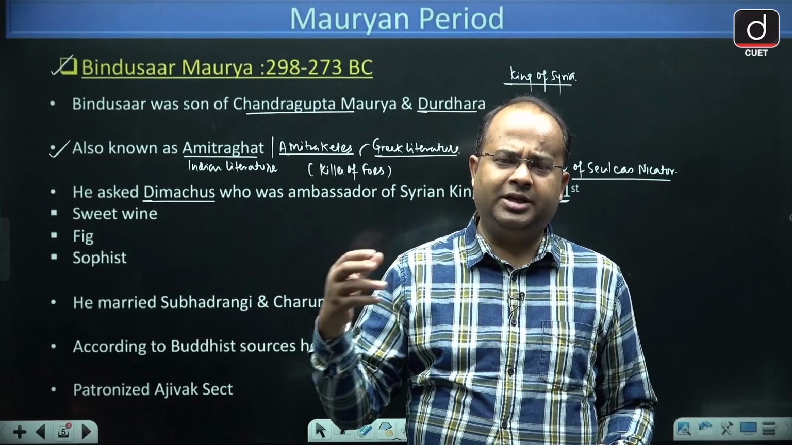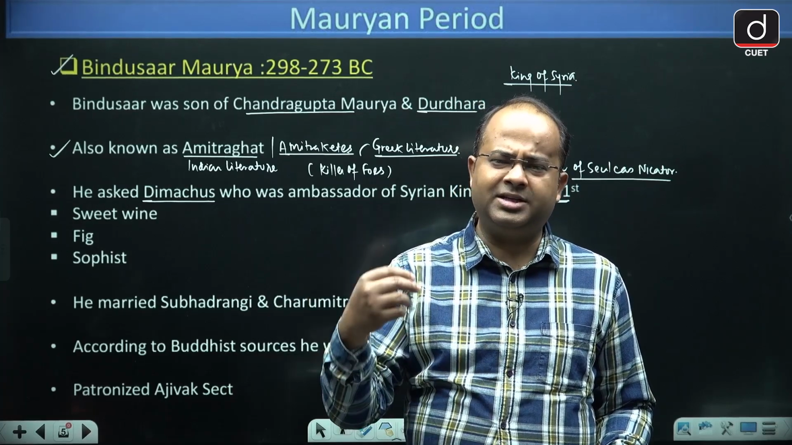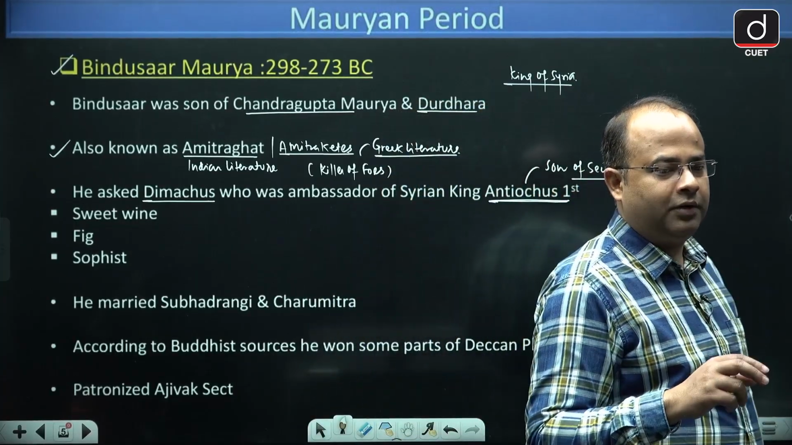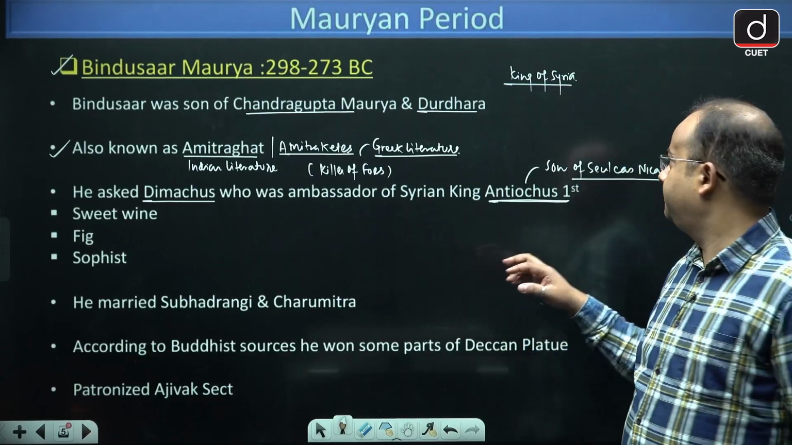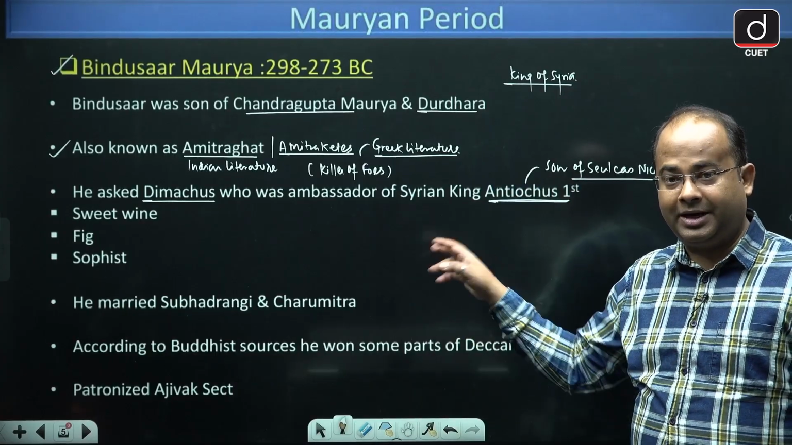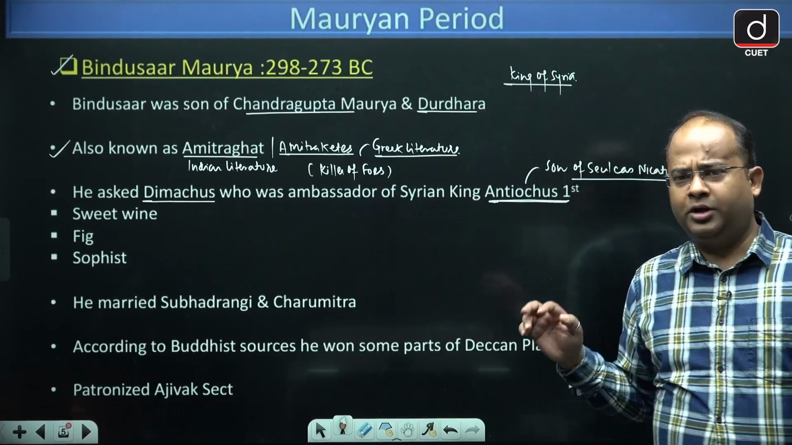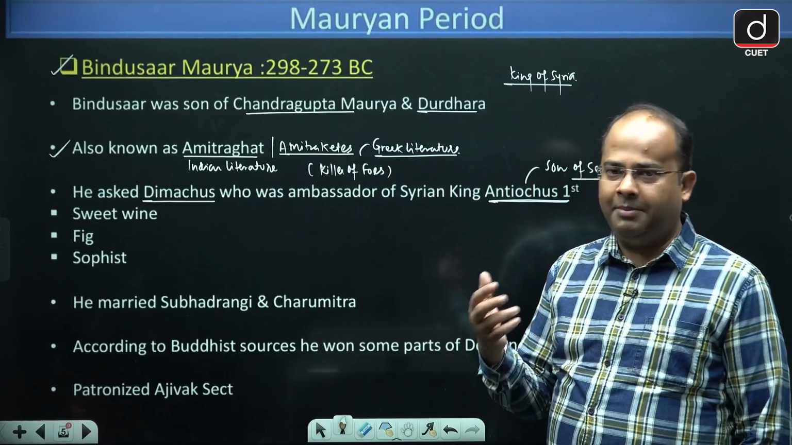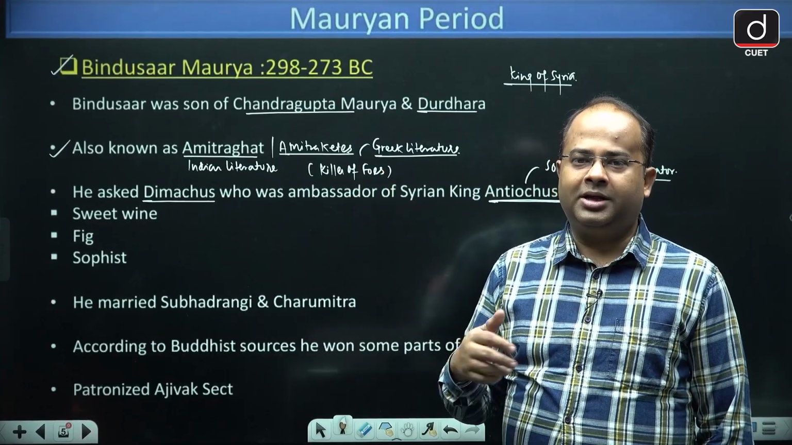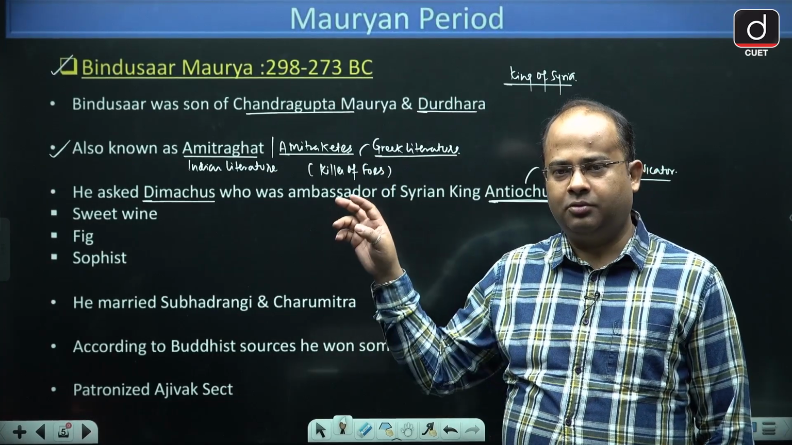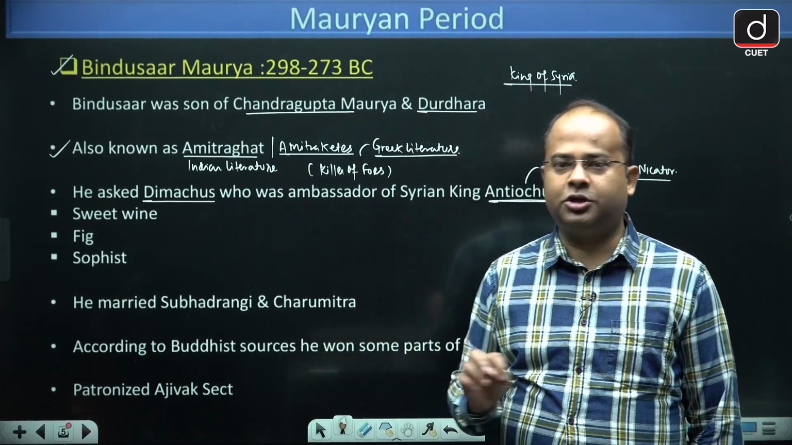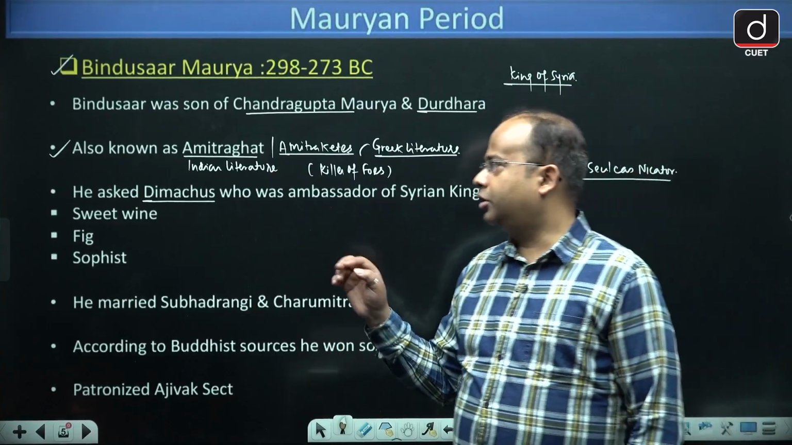Now guys, if you will see, Antiochus first has indirect relation with the Mauryans as well, because his sister, Helena, was married in Mauryan Empire, that was Helena or Carnelia. So he was also like an indirect family of Mauryan Empire. So Antiochus first sent his ambassador Dimachus in court of Chandragupta, in court of Bindusar.